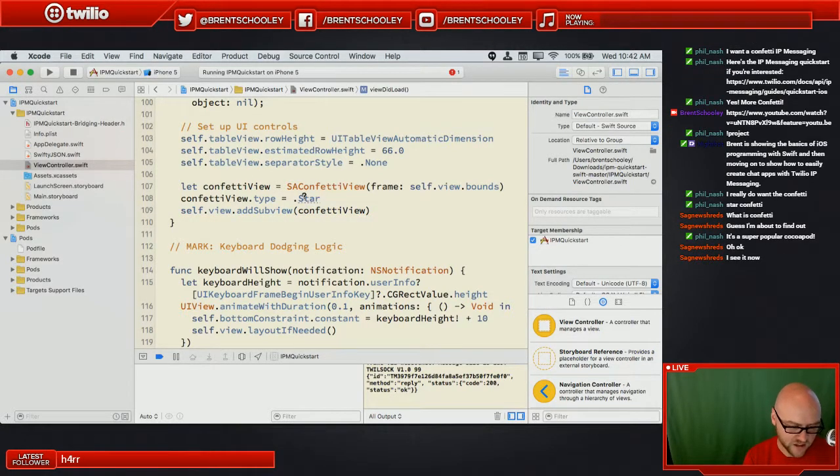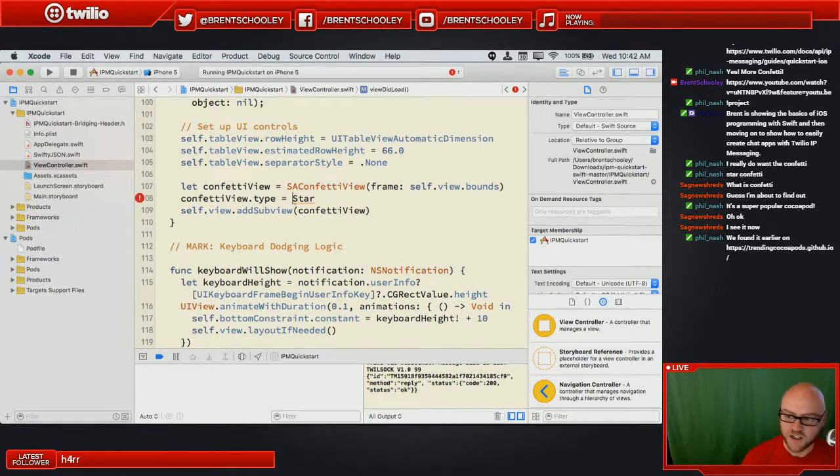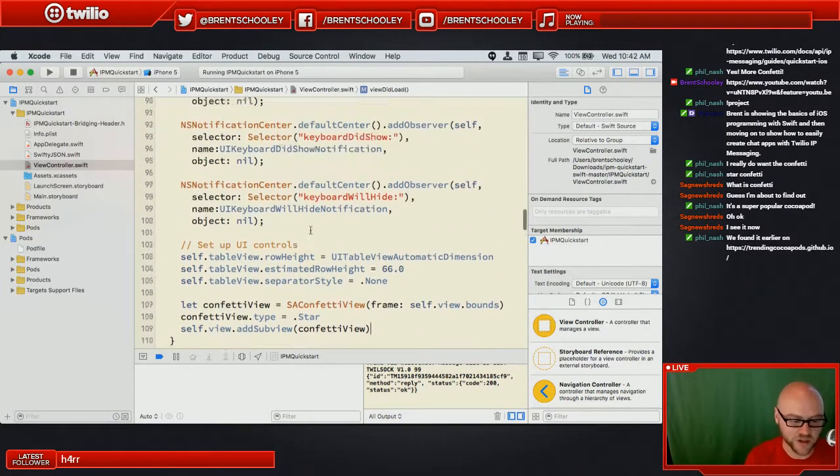Oh, wait, yeah, it is. Okay, so what is this type? Case star. What is this? Oh, it's ConfettiType. So SAConfettiView.ConfettiType. So I could specify this as ConfettiType.star. Actually, that doesn't look like it's the right object. But anyways, we have to call it .star because I think they've got something weirdly configured with that enum. But whatever. So hopefully that's going to give us some confetti when we run this in a second.